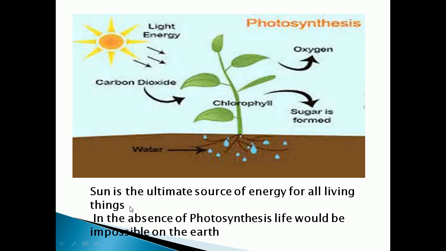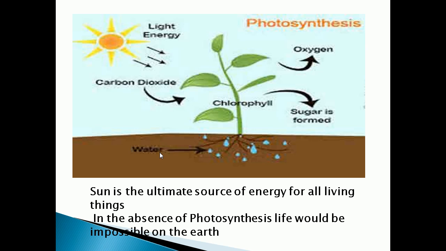Why is the sun the ultimate source of energy for all living things? Because if the sun is not there, the photosynthesis process will not happen. Yes, so plants depend on the sun for their energy, and not only that, animals get energy from the plants. So animals depend on plants for their food.